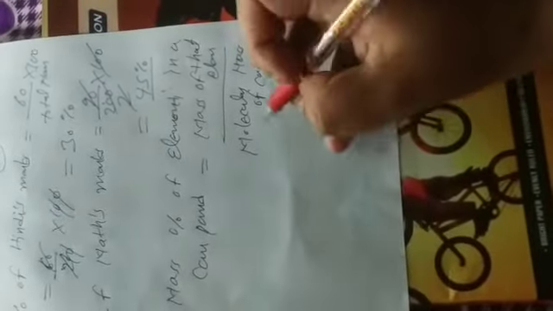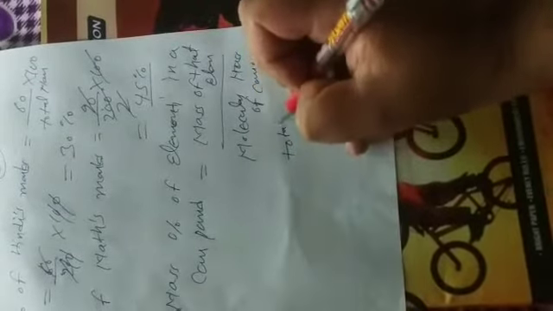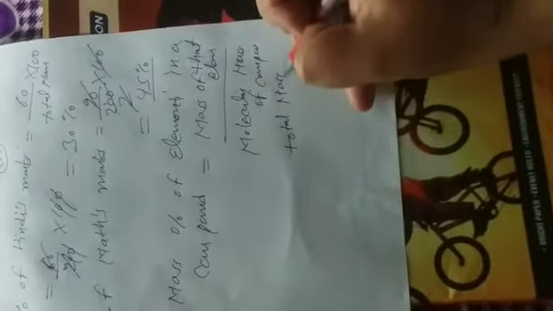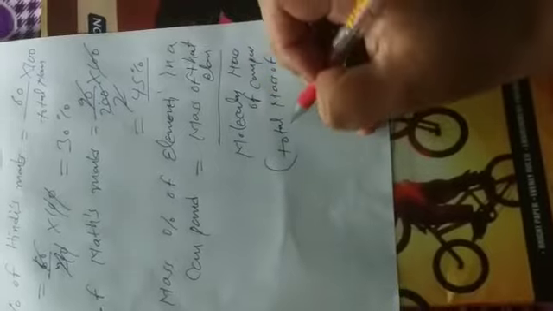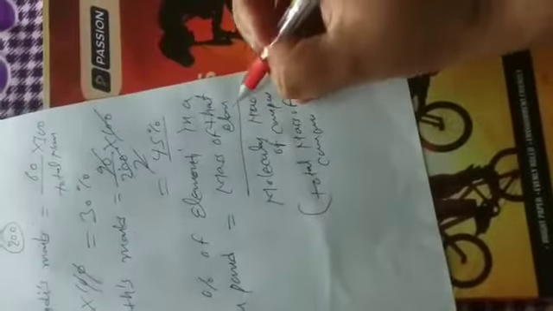Compound means the total mass of the compound, multiplied by 100.